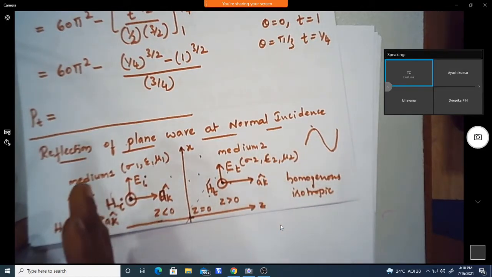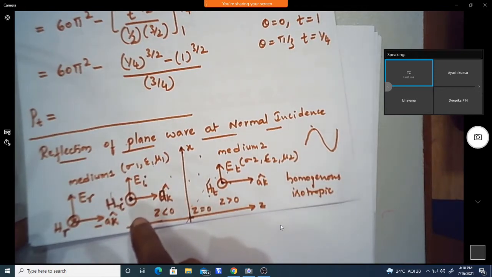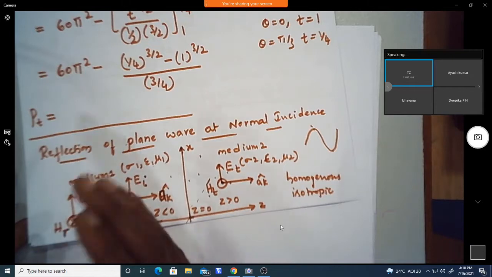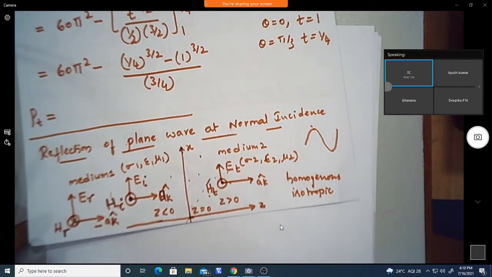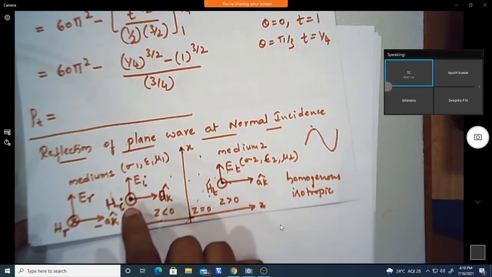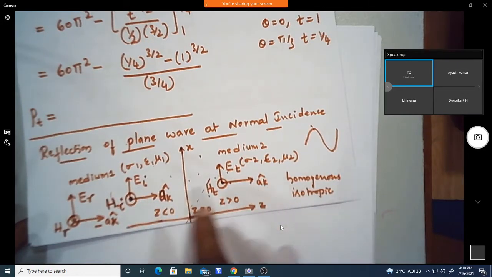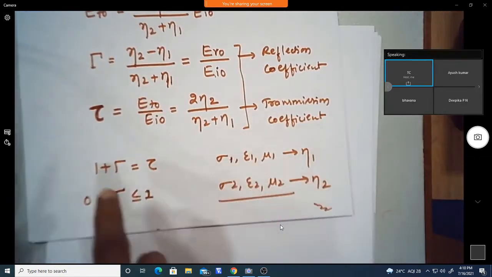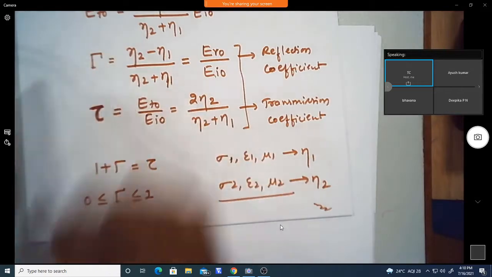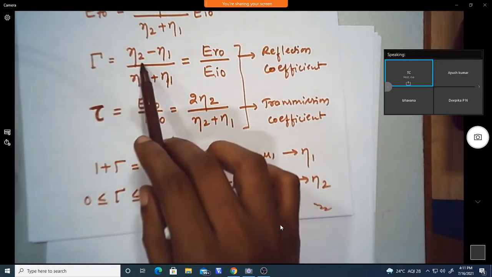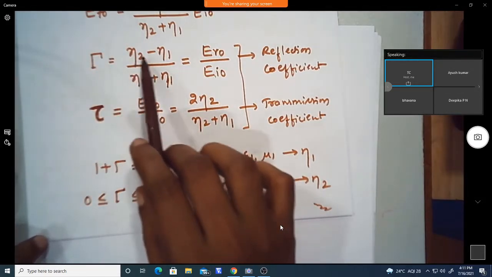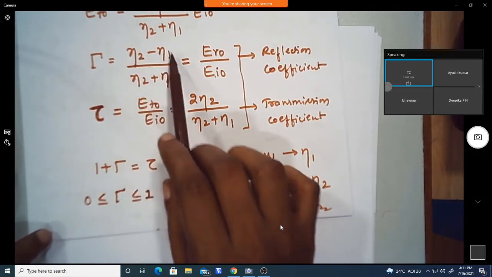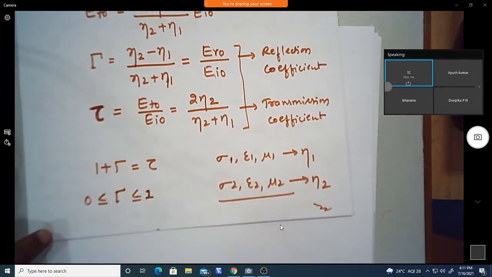When the wave travels to the boundary at normal incidence, the electric field is parallel to the xy plane. Some portion of the energy is going to transmit and some of the wave is going to reflect. So the reflection coefficient and the transmission coefficient we have derived here, where eta 2 is the intrinsic impedance of medium 2 and eta 1 is the intrinsic impedance of medium 1.